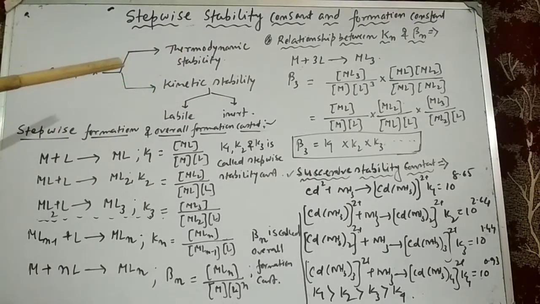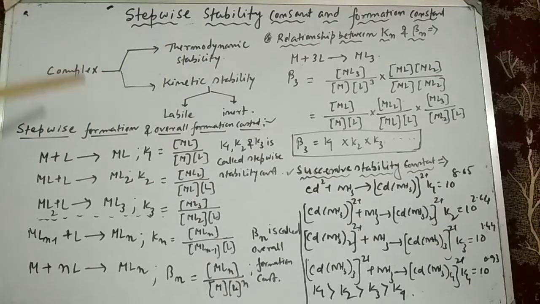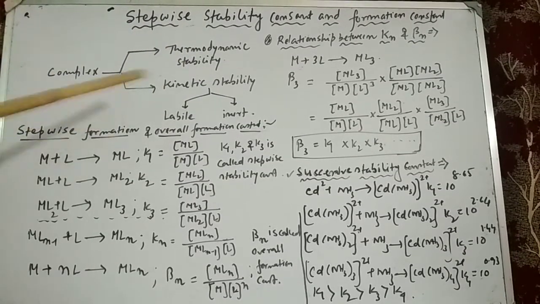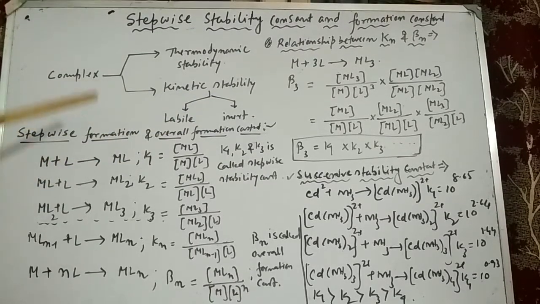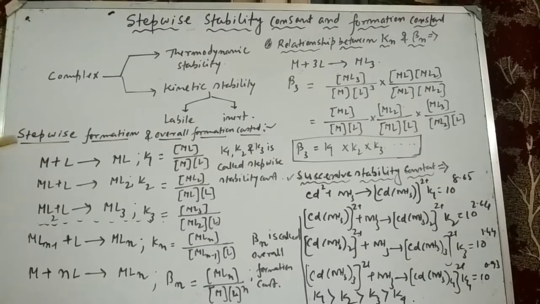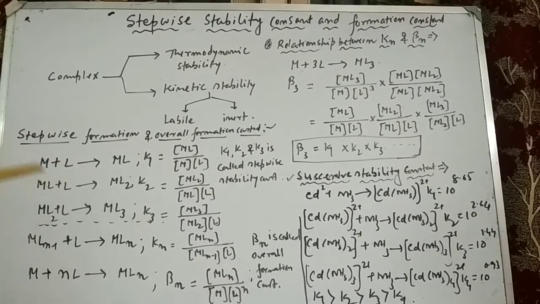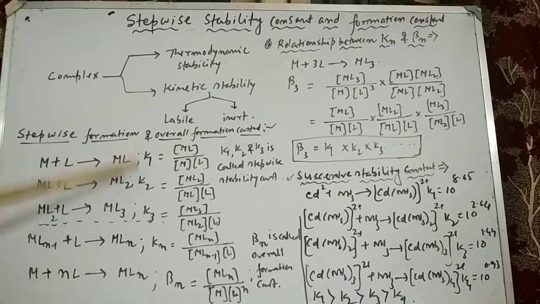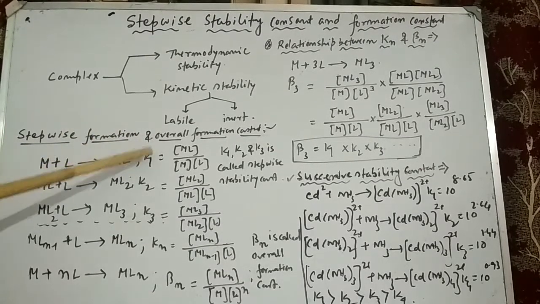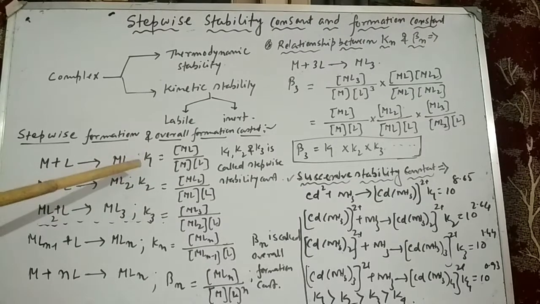Now we determine the stepwise formation constant and overall formation constant. Here we see that the interaction between the metal and ligand takes place progressively. First of all, the metal interacts with one ligand and forms ML, and here K1 is the constant, and this K1 is called the stepwise stability constant.